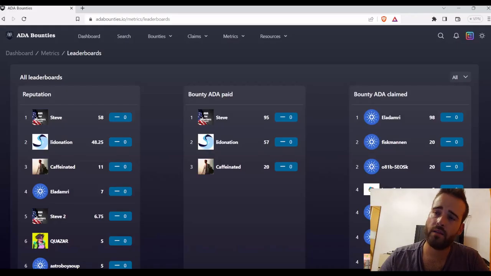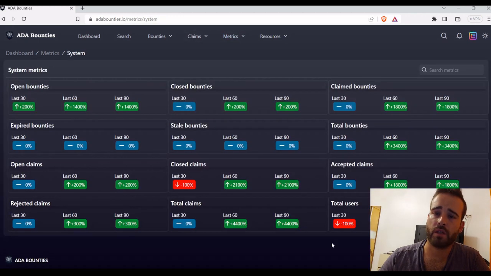Then if we go here to the menu again to claims, to metrics, we also have system metrics, and here you can see just the overall performance of the platform with the percent changes in the last month, 2 months, and 3 months in several different metrics. And here you finally also have resources.